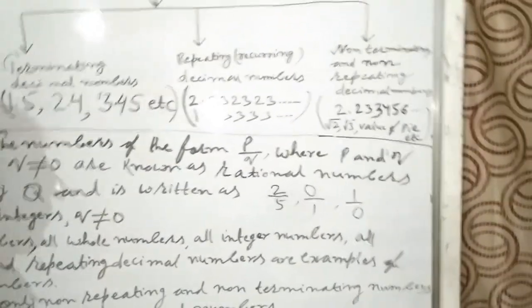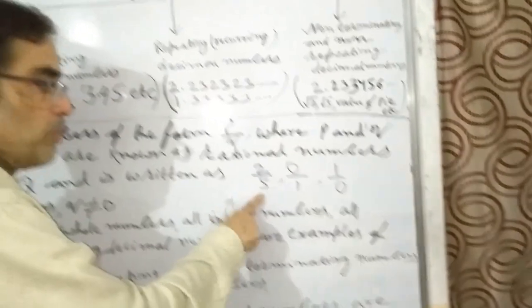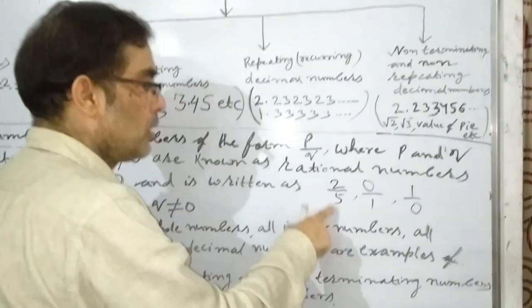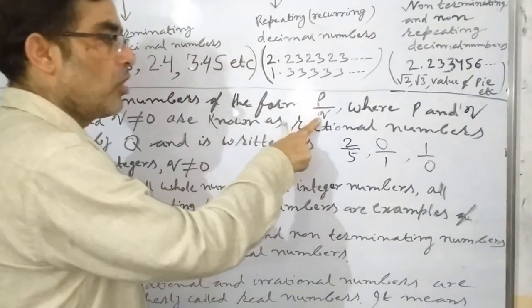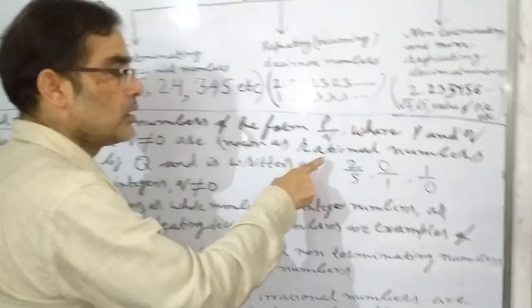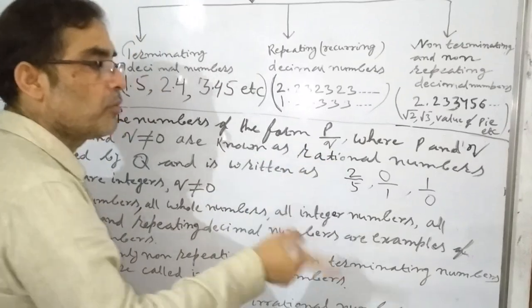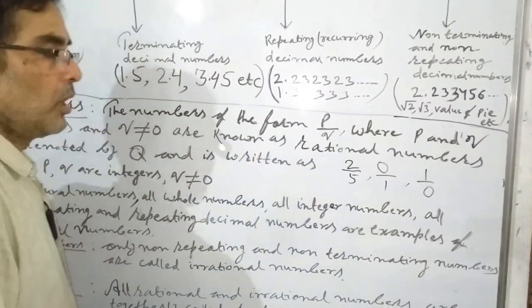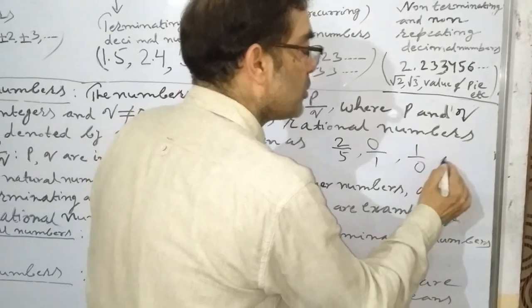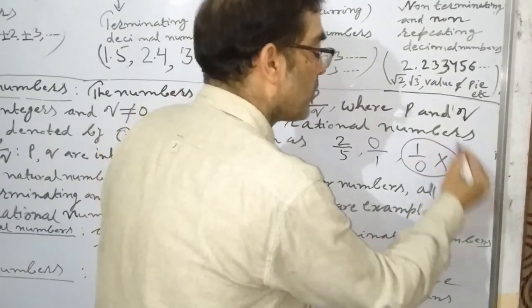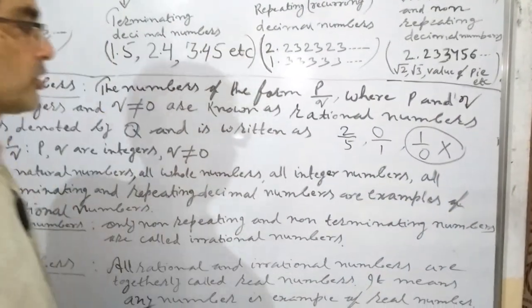So you should always remember that the value of P should be an integer, the value of Q should be an integer, but the value of Q should not be 0. So 1 by 0 is not a rational number.